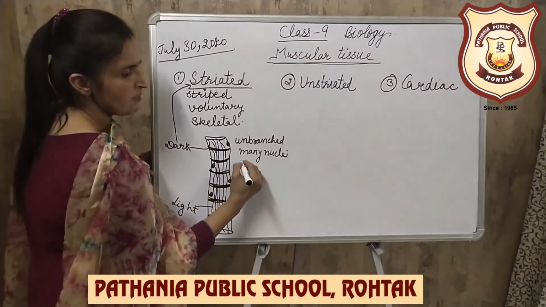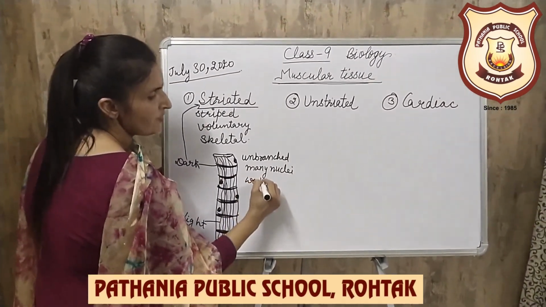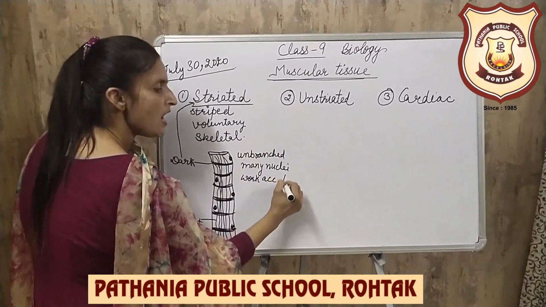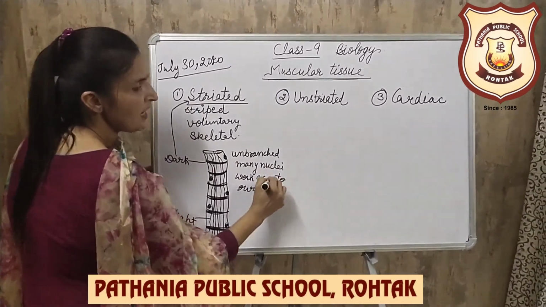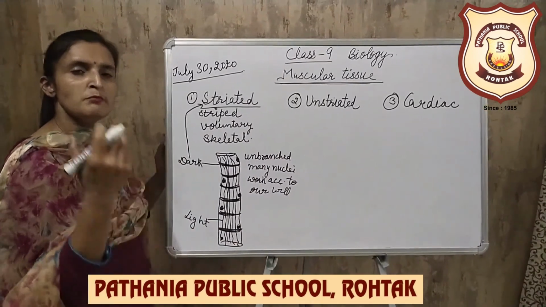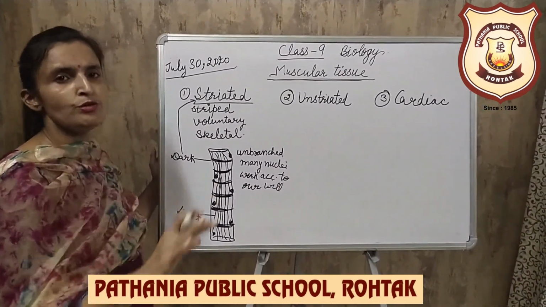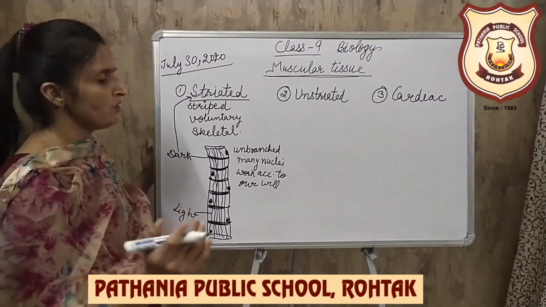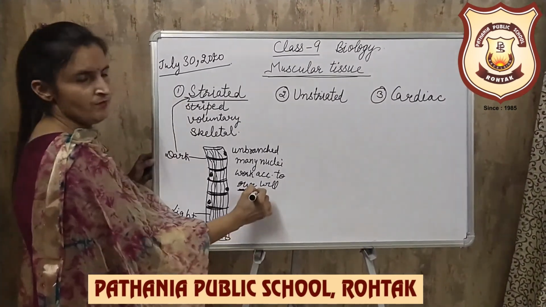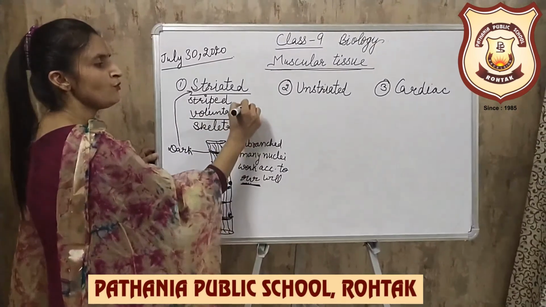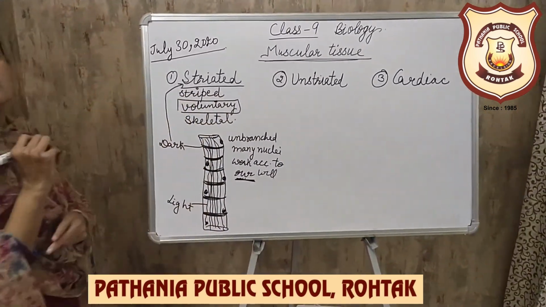These muscle fibers work according to our will. If we want to move our hand, the muscles will work. If we don't want to move, the muscles will not work. Because they work according to our will, we call them voluntary muscles.